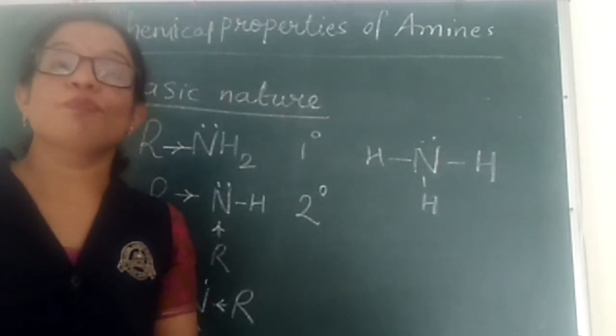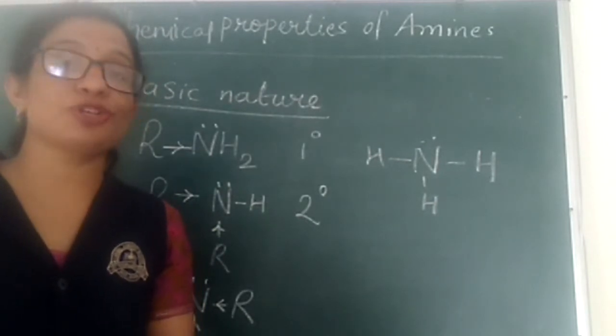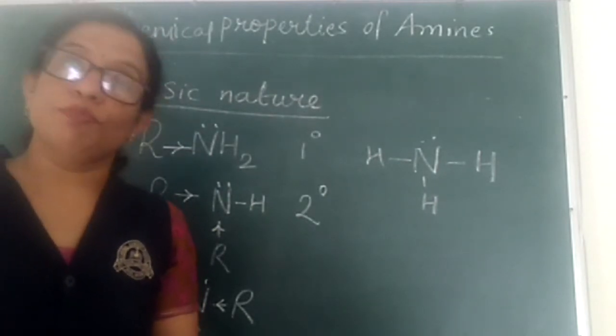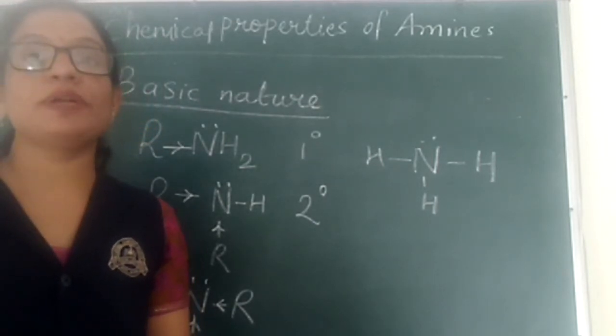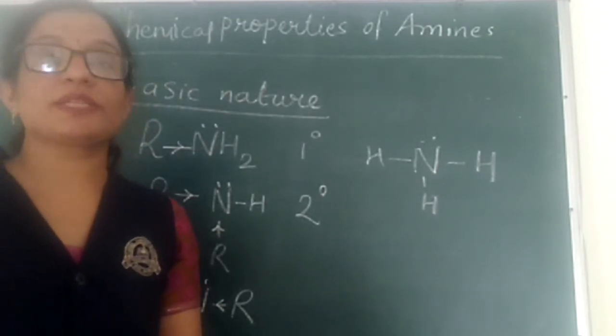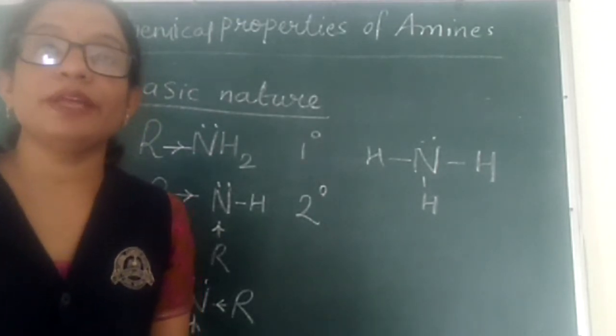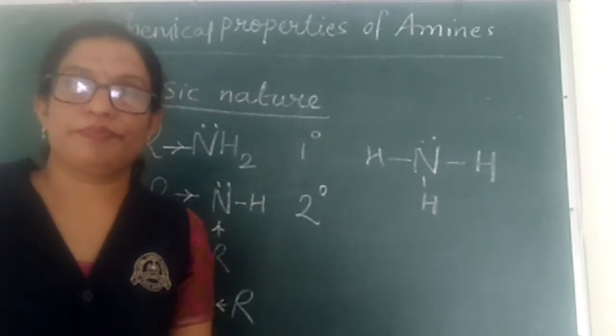That means more is the number of alkyl groups attached to the nitrogen atom, more will be the plus I effect, more will be the electron density on the nitrogen atom, more will be its ability to donate the electron pair, and more basic it will be.